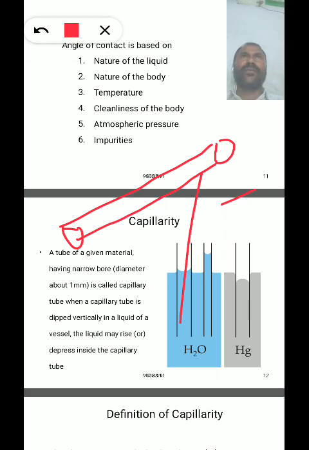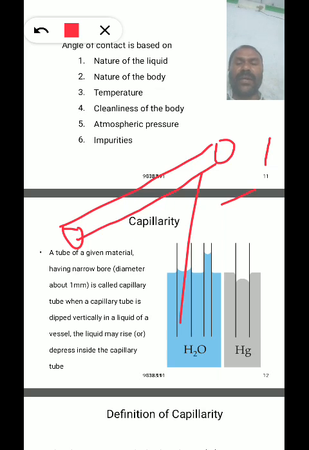Consider a fine bore tube which is clean and dry and openable at both ends; it is called a capillary tube. A tube made of material having a narrow bore diameter of about 1 millimeter is a capillary tube.